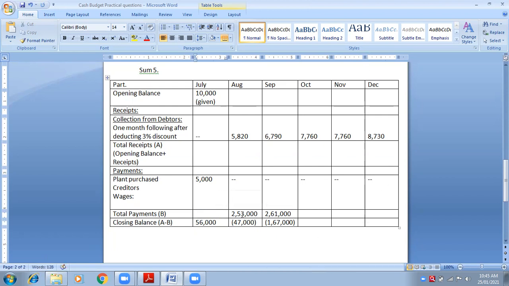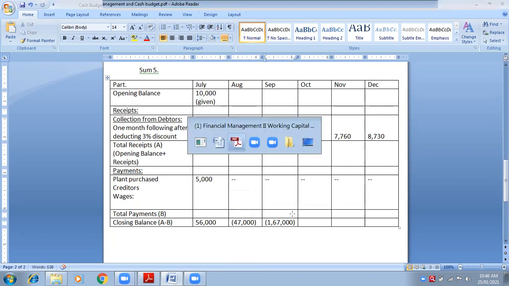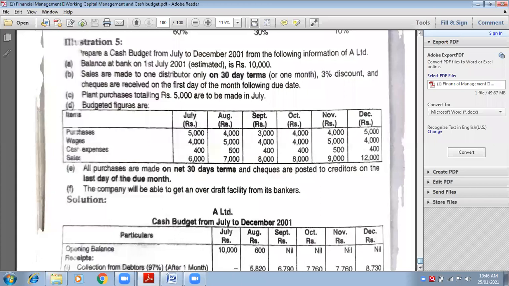Next point is budgeted figures are as follows. So purchases are given, wages, cash expenses and sales. But I have to see what about purchases? What about wages? Is there any adjustment that is given? So yes, for purchases, an adjustment is given. All the purchases are made on 30 days term. The point of checks is not so important. I will have to pay for purchases.